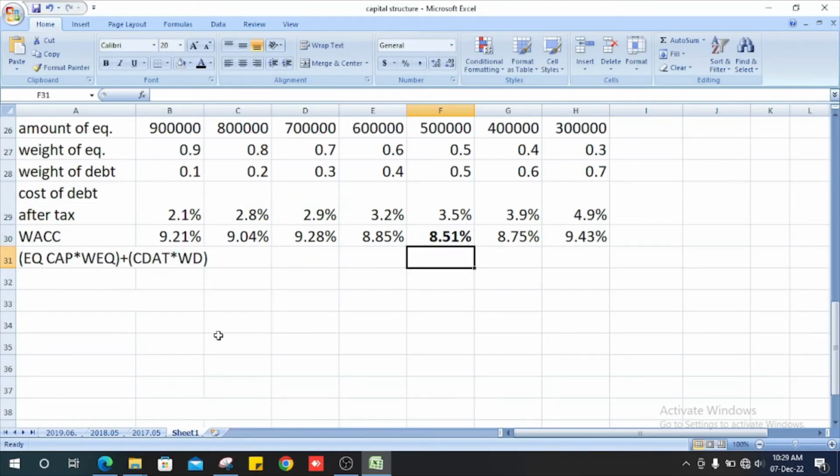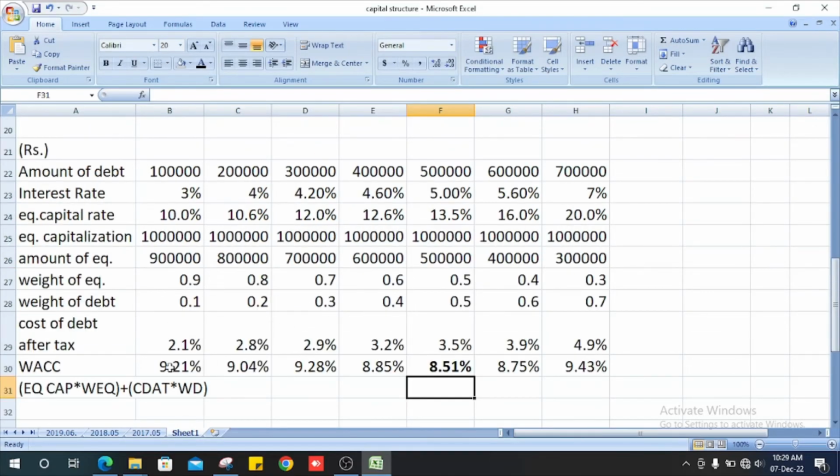The optimal capital structure is the one with the minimum value of weighted average cost of capital. It is 8.51. What is the relevant amount of debt?